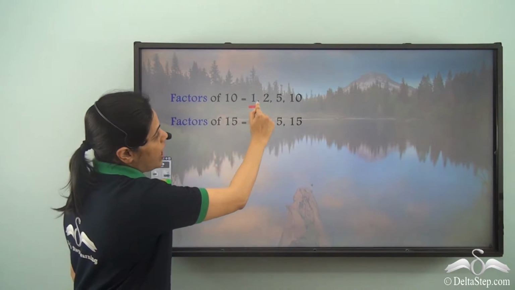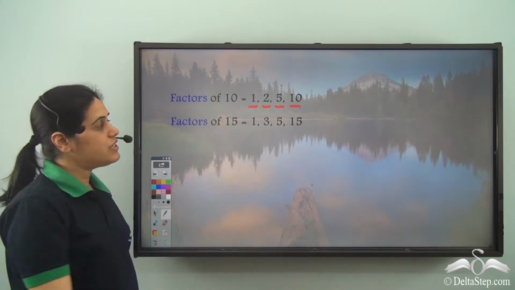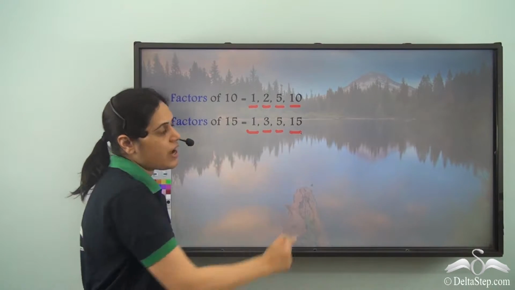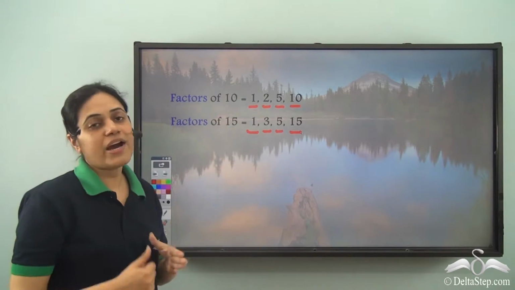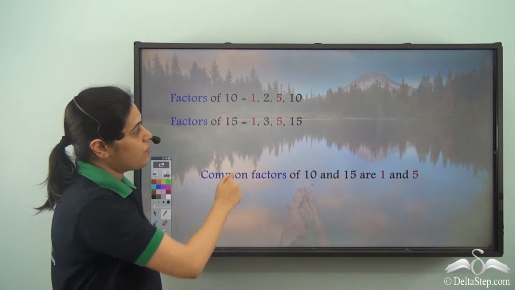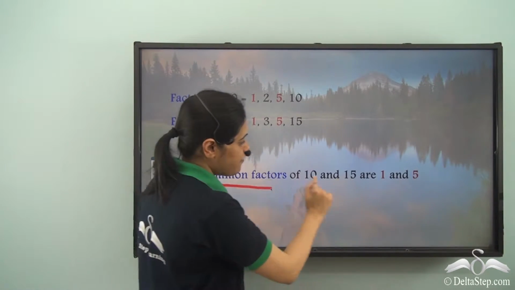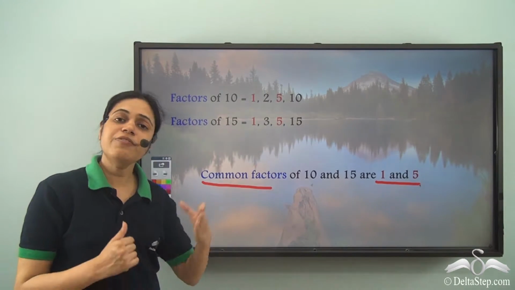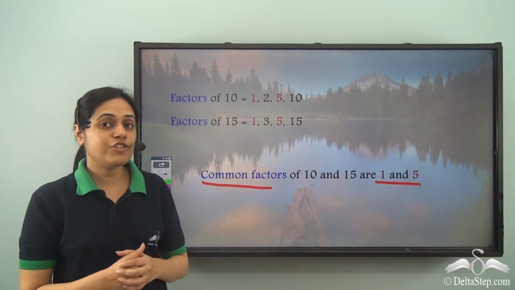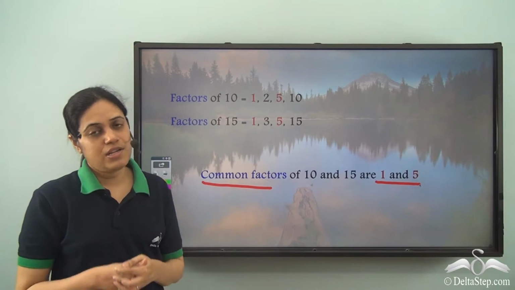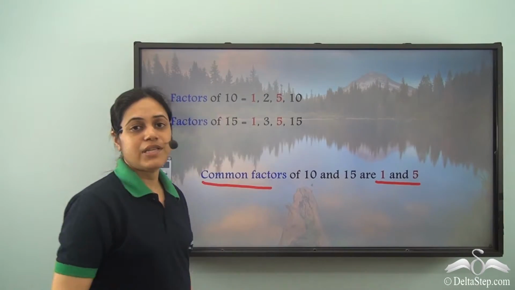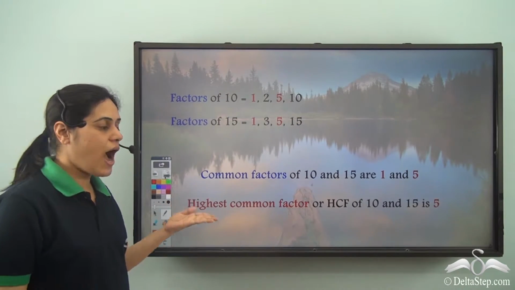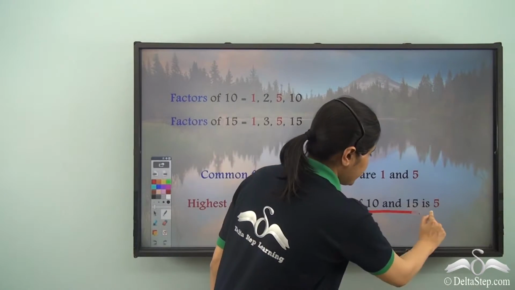Factors of 10 are 1, 2, 5 and 10. These are all the factors of 10. Factors of 15 are 1, 3, 5 and 15. Now what are the common factors of 10 and 15? 1 and 5. So 1 and 5 are the common factors of 10 and 15. So these are the common friends of 10 and 15. Now which is the best among these common friends? The one which is the highest. That is 5. So 5 is the highest common factor of 10 and 15.